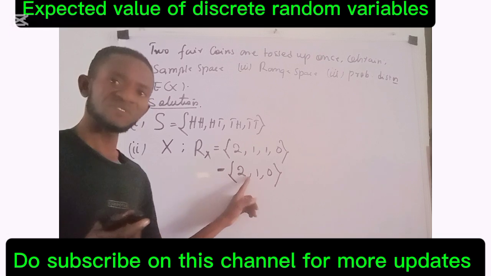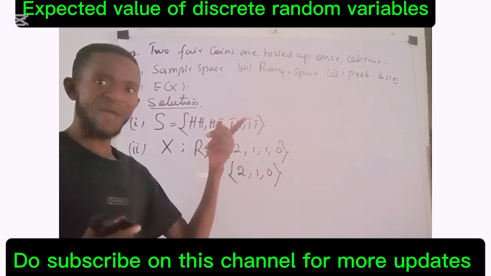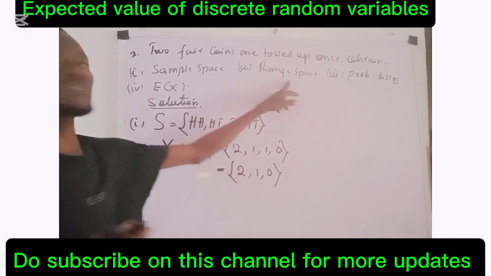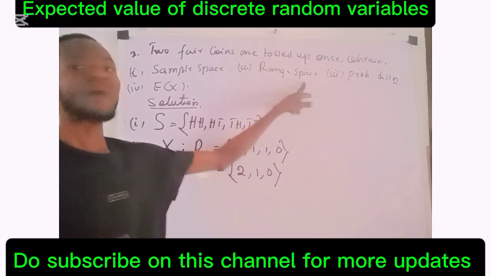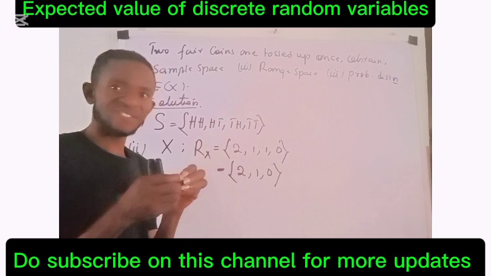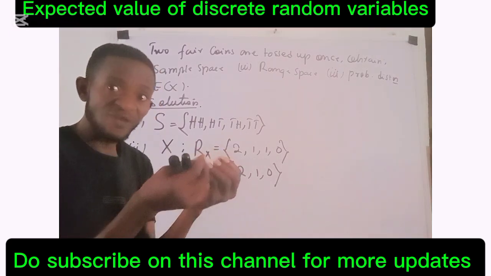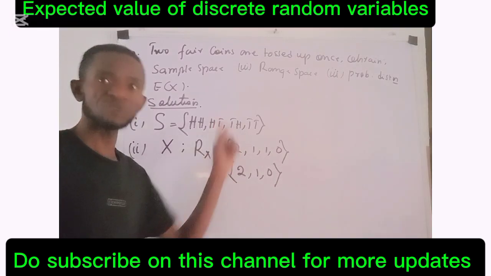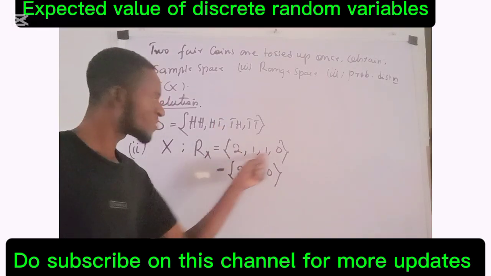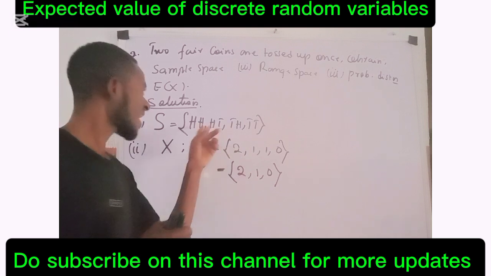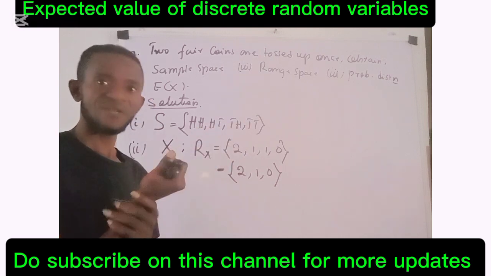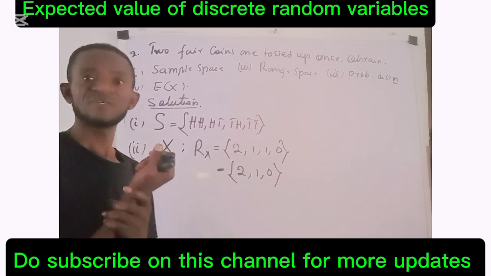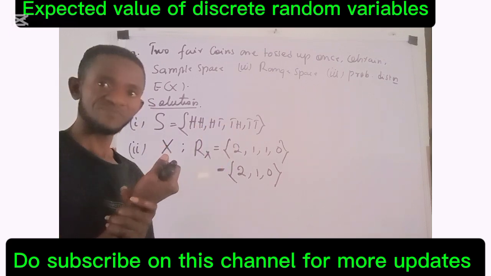So this is the range space. If you remember in our previous classes, we explained that when you talk about range space, you are talking about a set that contains real or numerical values assigned to all the possible values of the random experiment, or all the possible values in the sample space.